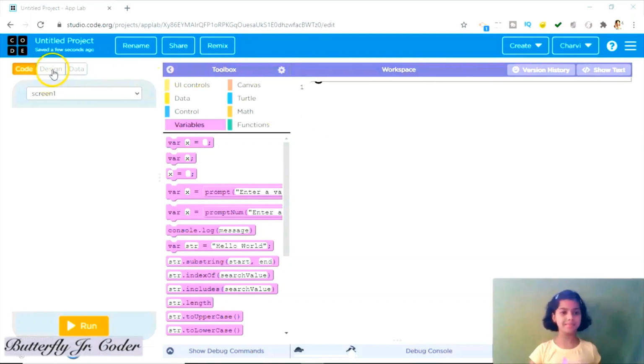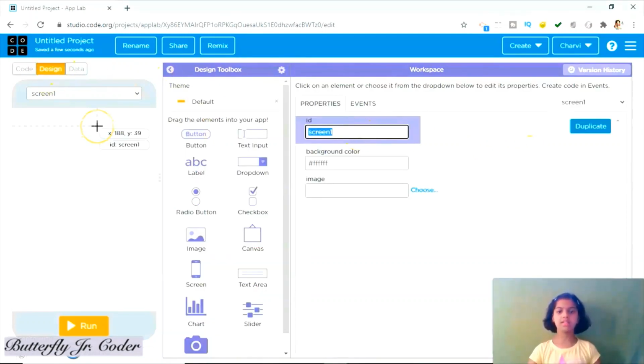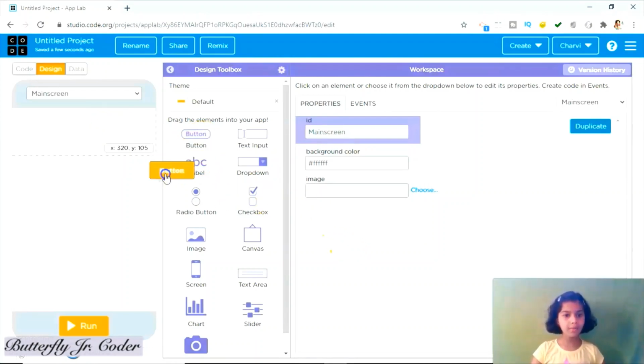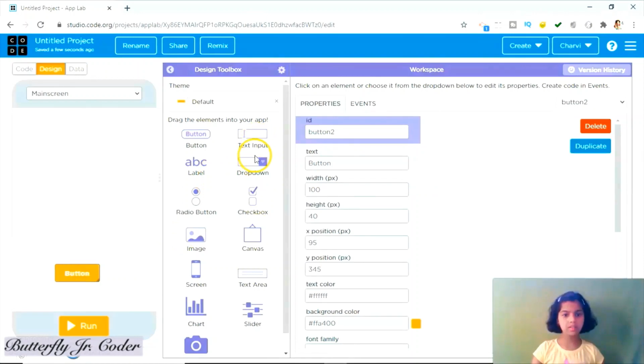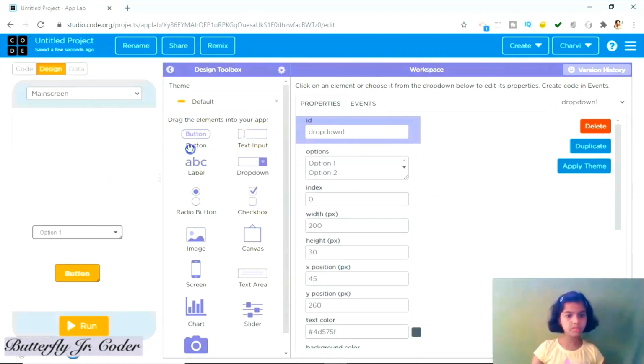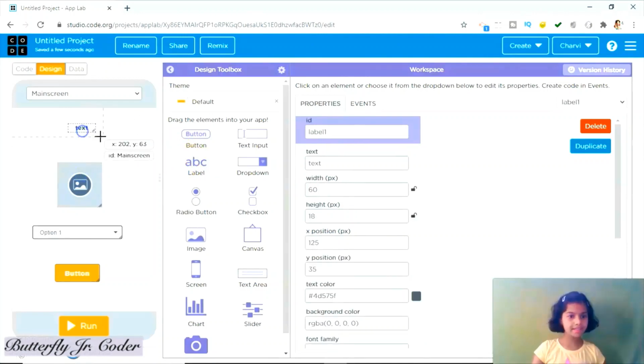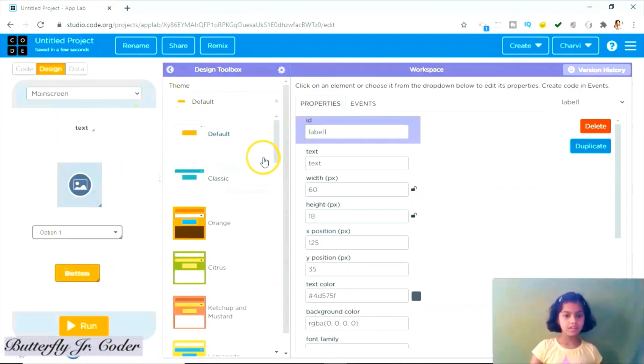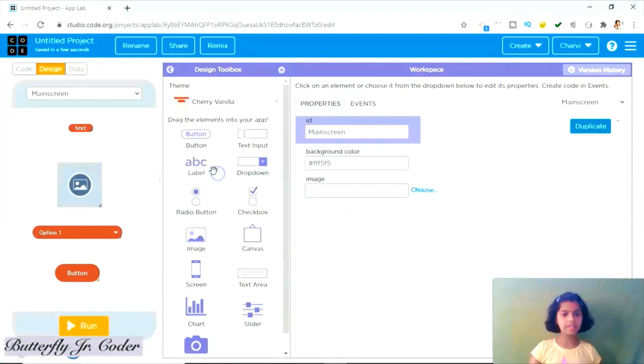So what is the second step? Obviously design. Let us take here the main screen. Now one button, then drop down, image and text. Now we can change the background from this, like we will take cherry vanilla.